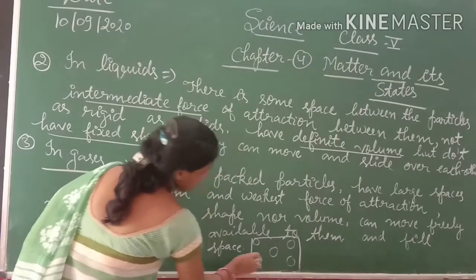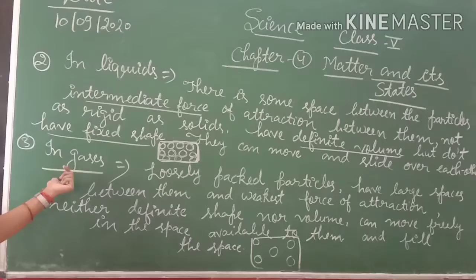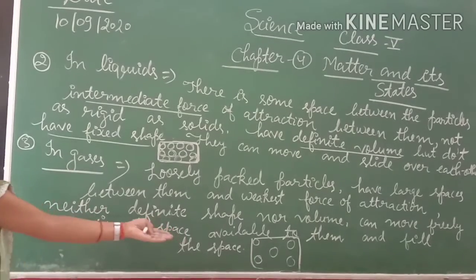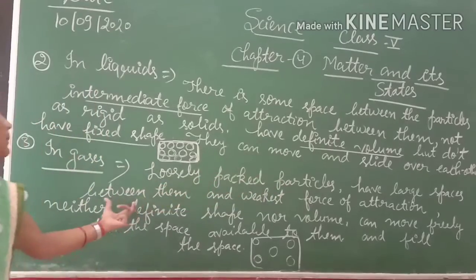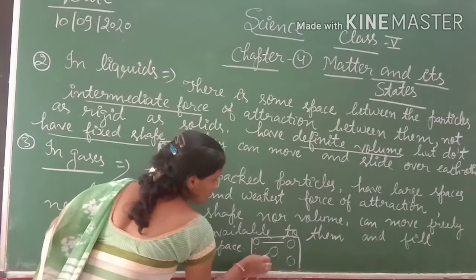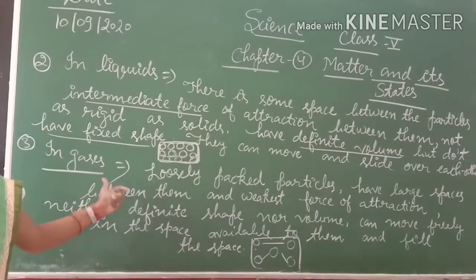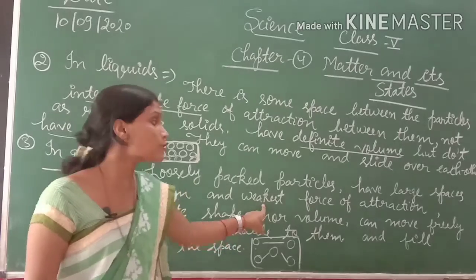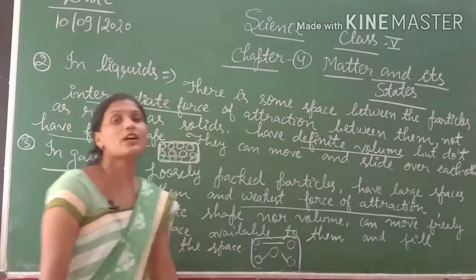Now see this arrangement found in the case of gases. It means loosely packed, so there is large space between them. See here, there is gapping between molecules, with large space between them and the weakest force of attraction, not the strongest force of attraction.